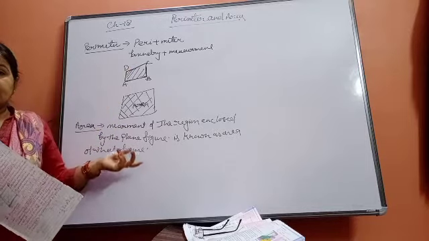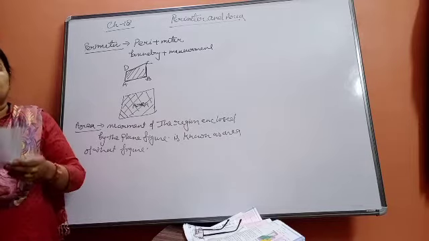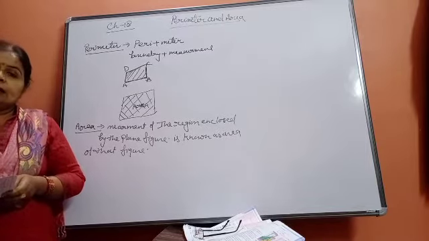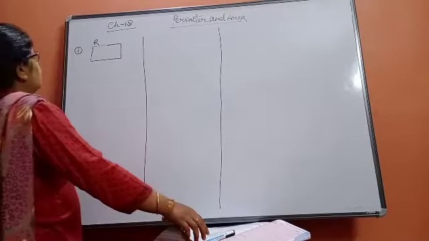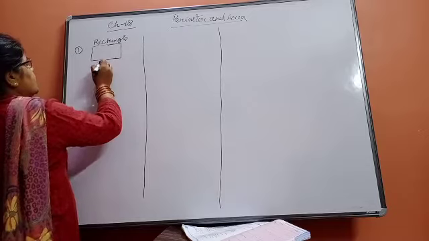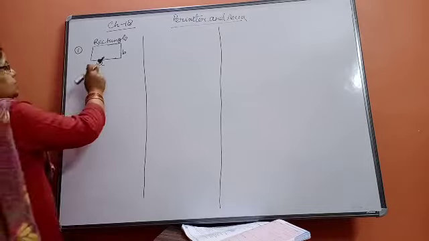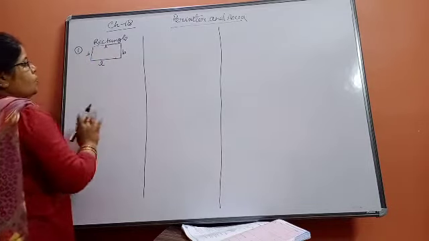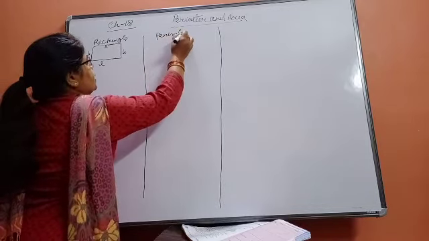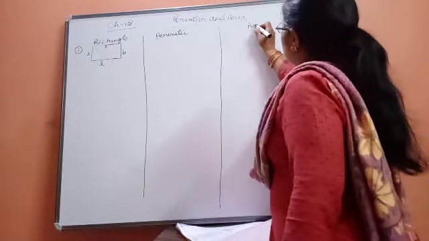If perimeter and area are clear to you, now we are proceeding to some figures where we are going to learn their formulas for perimeter and area. Here, beta, it is a rectangle. I have made a rectangle. Suppose it has length and breadth. You know that the opposite sides of the rectangle are equal. If this is length, this will also be length, and this is breadth. Here I am writing perimeter of this figure and here area of the same figure.